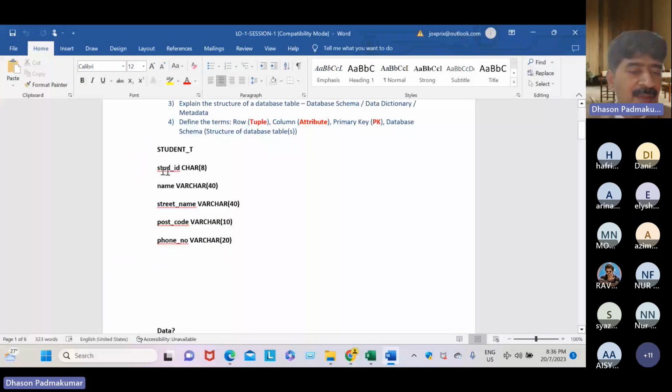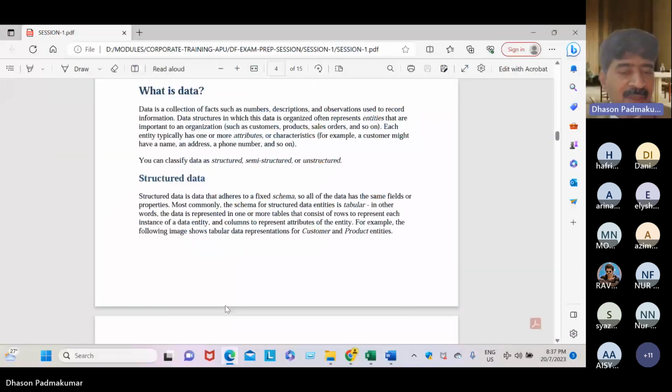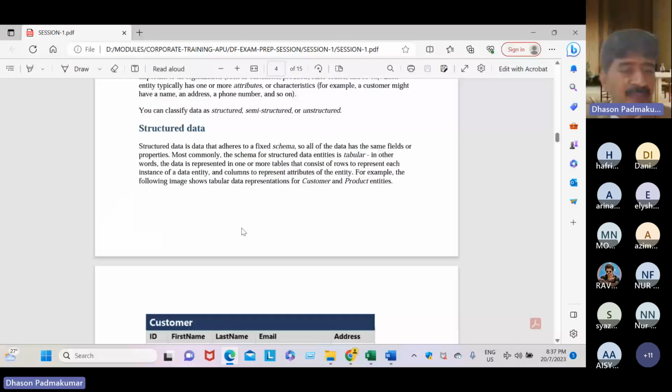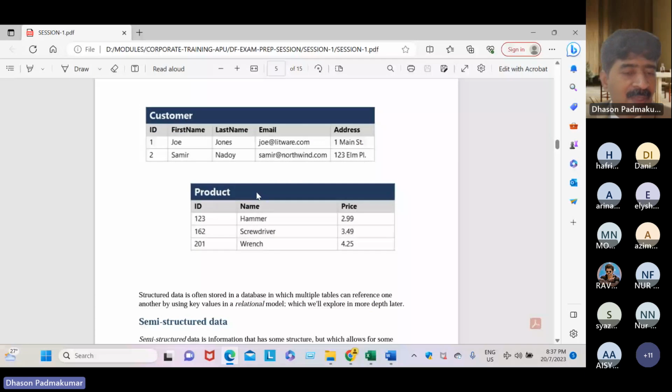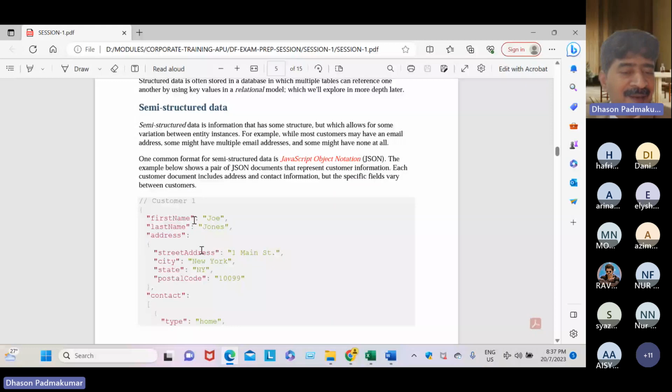See, dear students, it is like this. Fixed schema. Student ID must be char, a character of 8 digits. For example, postcode must be varchar and the maximum length is 10. So we are defining the boundary and the data type. Because of the structured fixed schema, everything is fixed. But semi-structured, dear students, means like this, no char, no varchar, nothing.